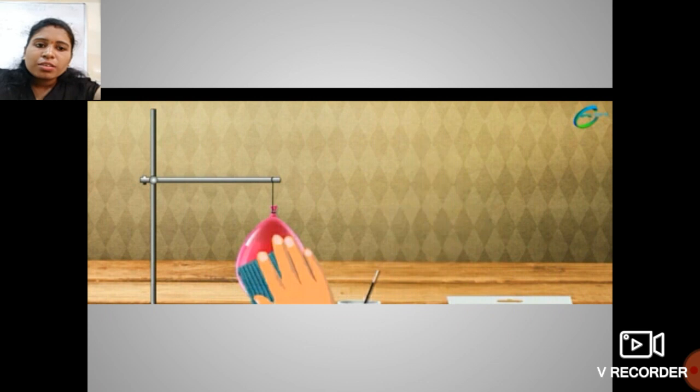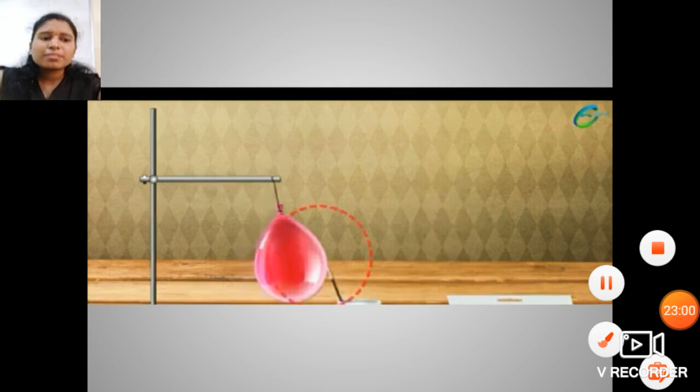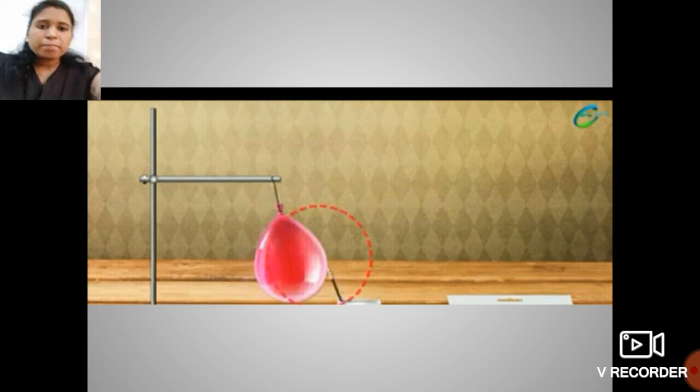So what do you observe, students? Yes students, you observe that a charged balloon is attracted towards a charged refill.